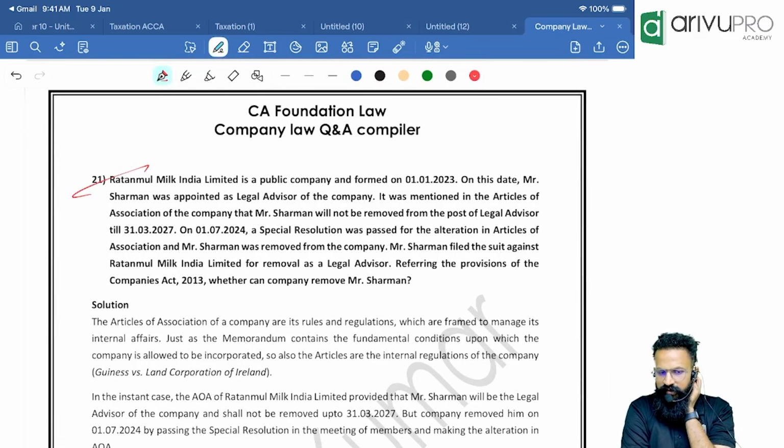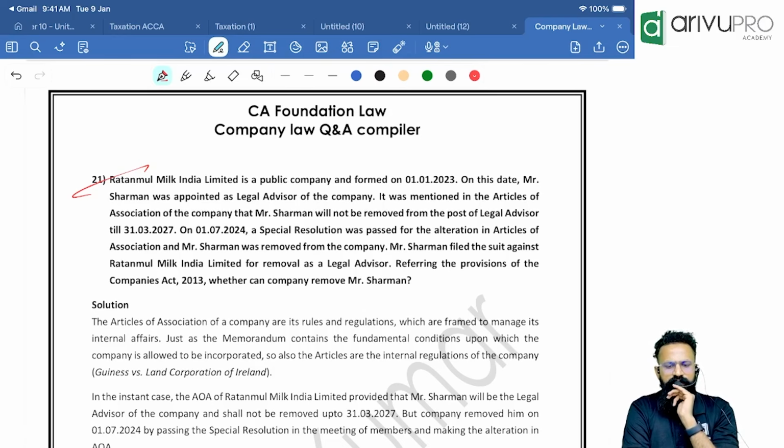Ratanmul Milk India Limited is a public company and formed on this day Mr. Sharman was appointed as a legal advisor of the company. It was mentioned in the articles of association of the company that Mr. Sharman will not be removed from the post of legal advisor till 31st March 2027. However, on 1st July 2024, a special resolution was passed for alteration in AOA and Mr. Sharman was removed from the company. Mr. Sharman filed the suit against Ratanmul Milk India Limited for removal as legal advisor.